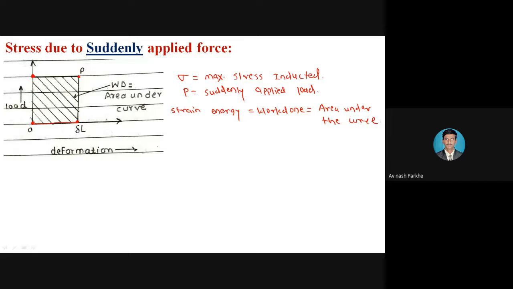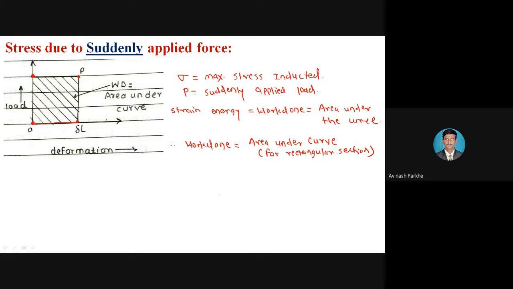Area under the curve. So initially I have to calculate the work done. Therefore, work done is equal to the area under the curve. That is for the rectangular section. Whatever the area under the curve we got, this is the rectangular section.